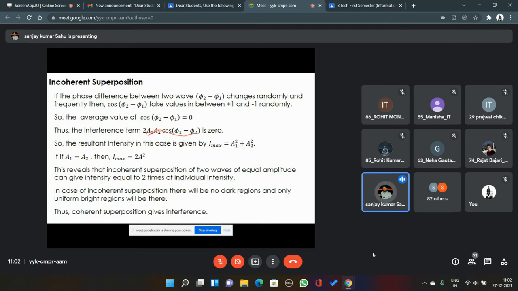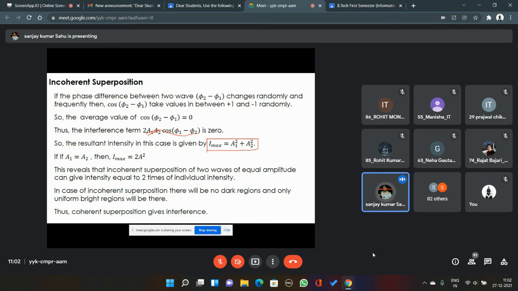And in this case, what will be the resultant intensity? The resultant intensity I max will be equal to a1 square plus a2 square. And as per the question of that guy who was asking, now we can write I max equal to I1 plus I2. I can write that. So the resultant intensity I max will be equal to a1 square plus a2 square.